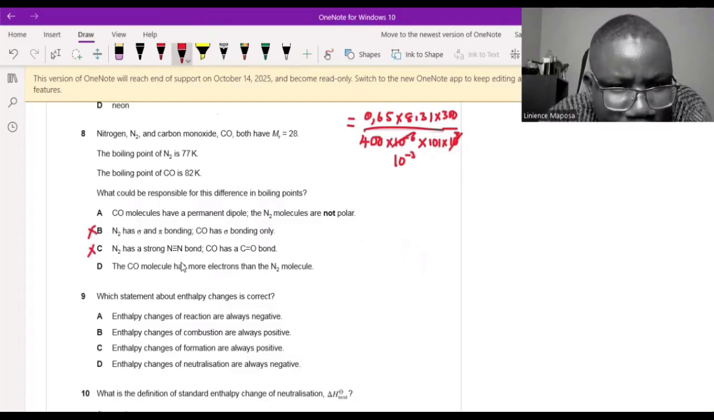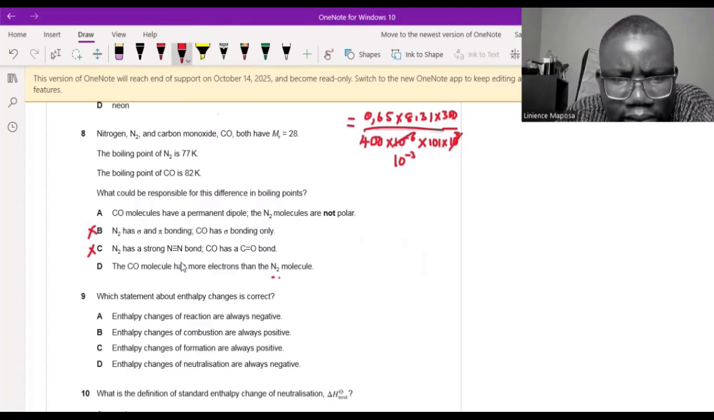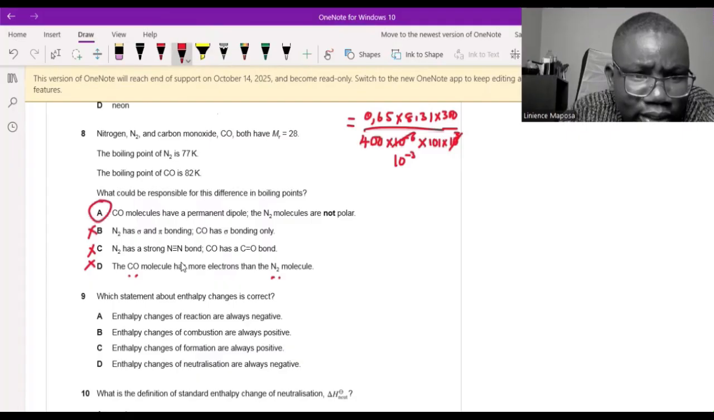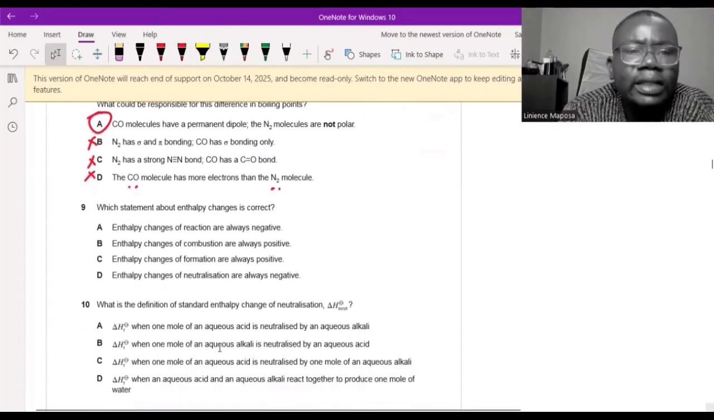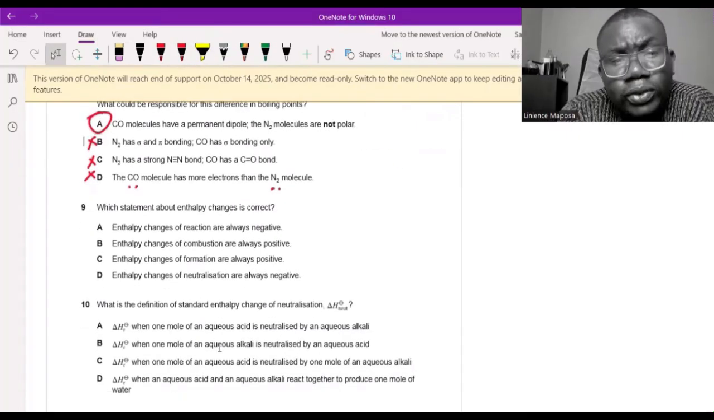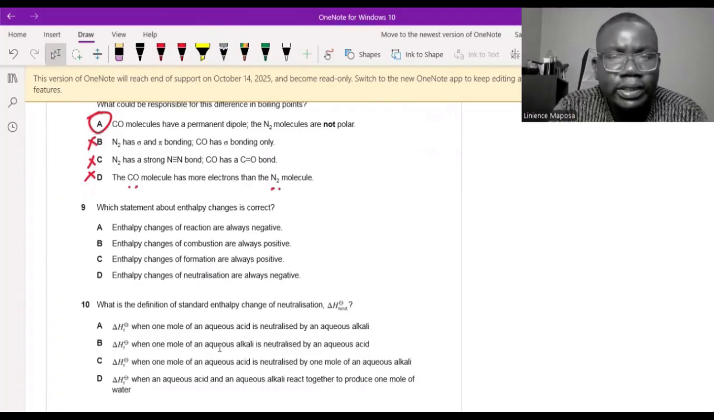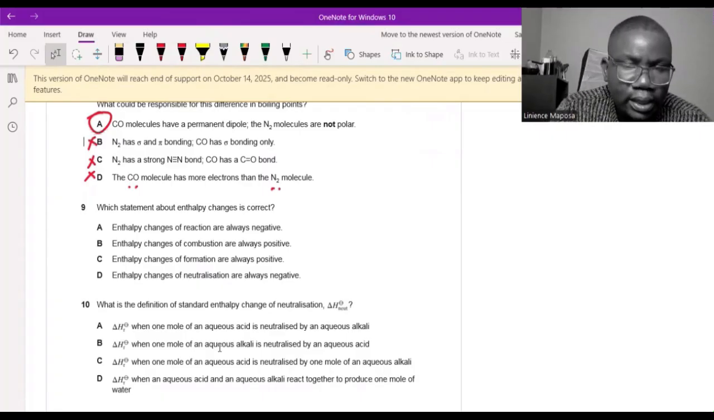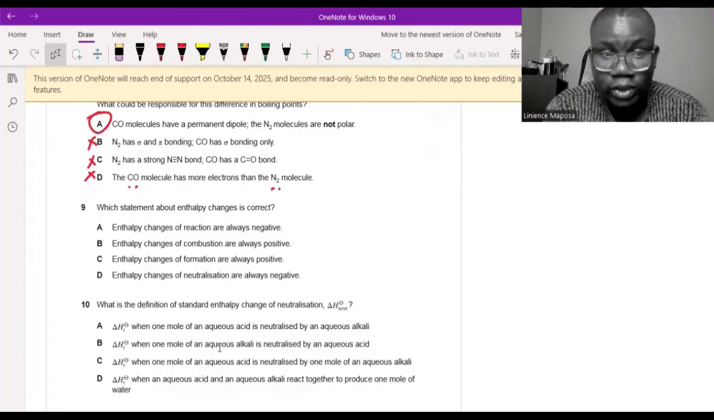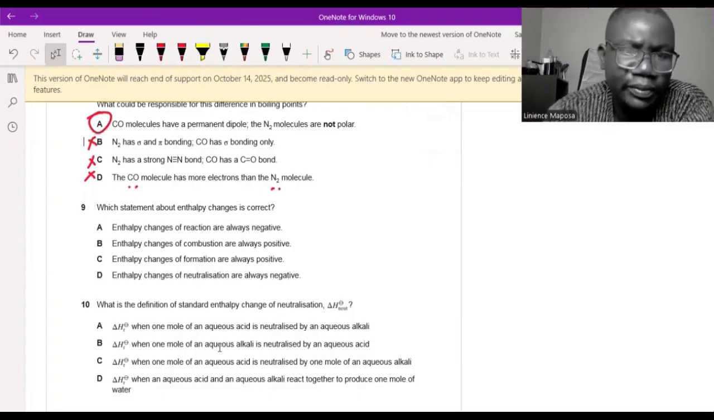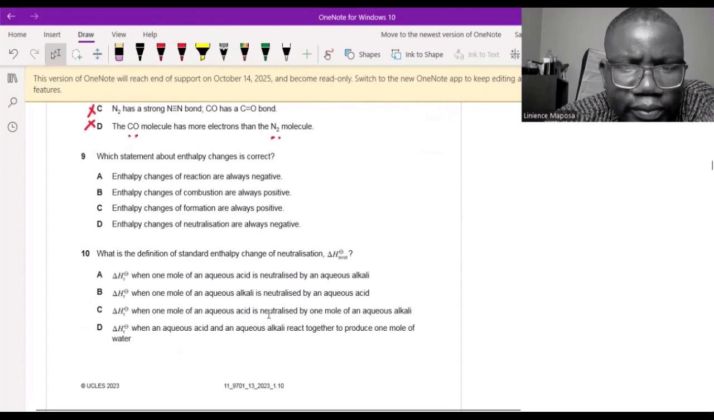We are breaking between. The carbon monoxide molecule has more electrons than the nitrogen molecule. Nitrogen has 7 times 2, because it's 7 and 7. That's 14. Carbon monoxide has 6 plus 8, 14. No, they don't have different electrons. They have the same electrons. So A was correct, as we said. Good. Electrons matter when it comes to intermolecular forces. Why? Because when I talk about the van der Waals force, the strength of the van der Waals force is directly proportional to number of electrons. So you might want to consider D, but in this case, we see that they have the same number of electrons.